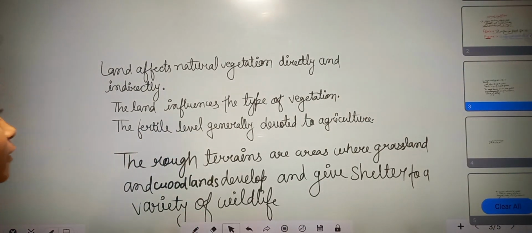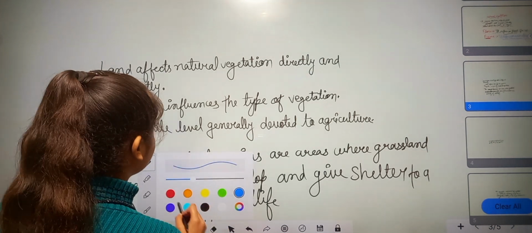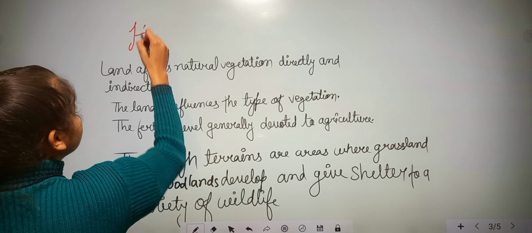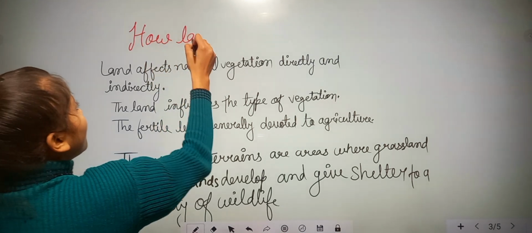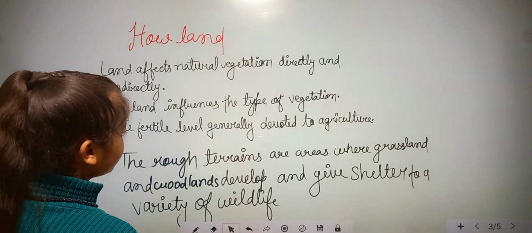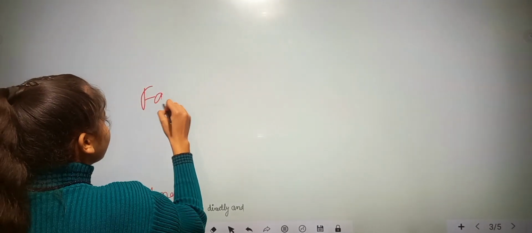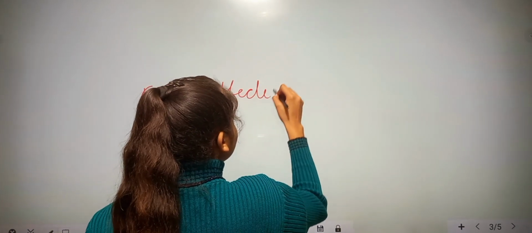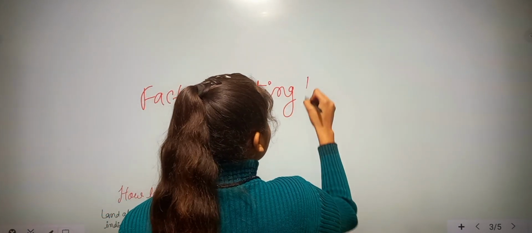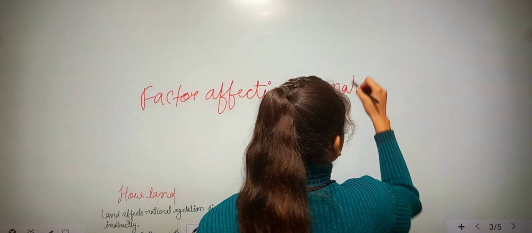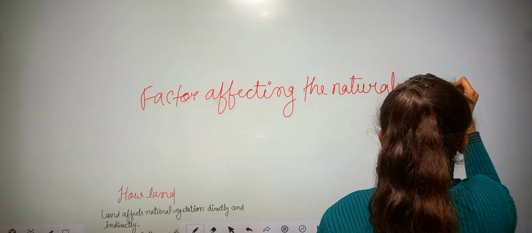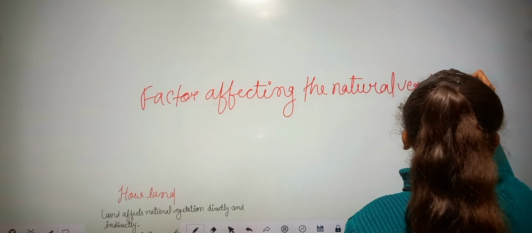So let's move further. Now the point is the factors affecting the natural vegetation.